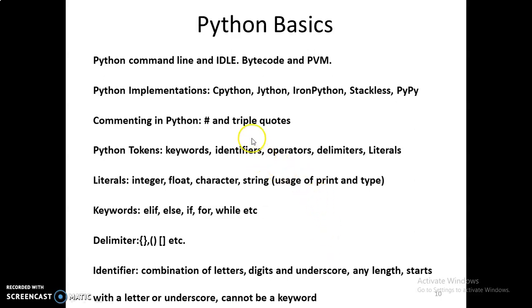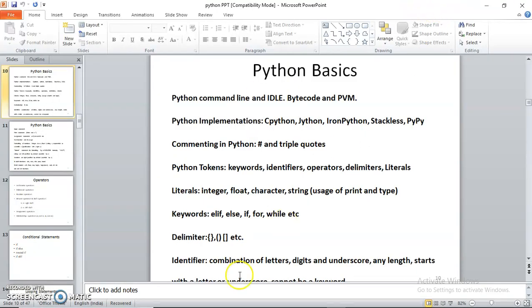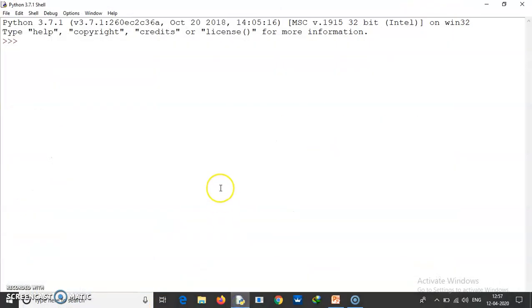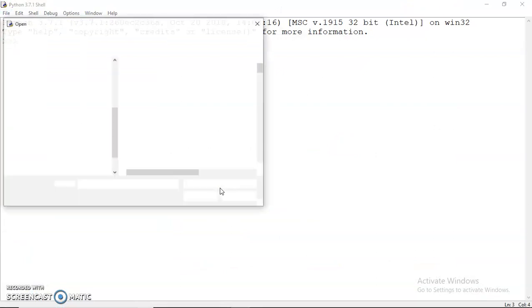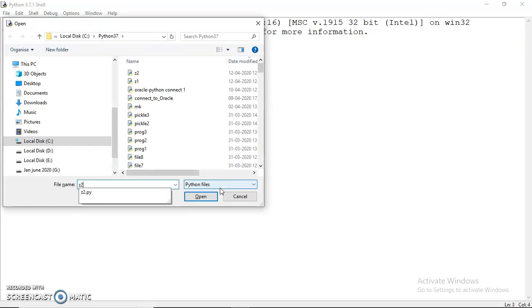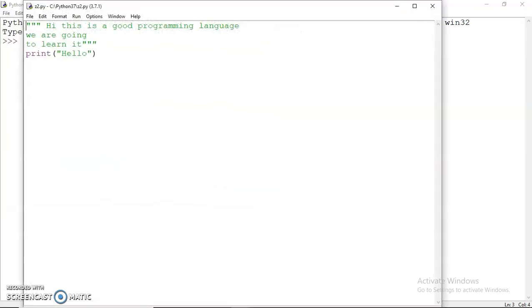And comments in Python can be given using a hash, which means a single line comment, and multiple line comments can be given by using triple quotes. That is, the comment would begin with a triple quote and end with a triple quote. So let me just revert back to our Python IDLE, and let me open up a program for you. I'll open a program which I just wrote with the name Z2. You can see I have given a multiple line comment beginning with triple quotes and ending with triple quotes.